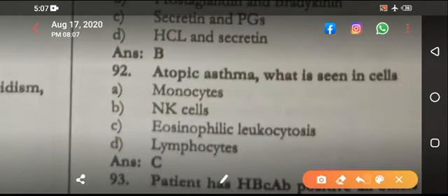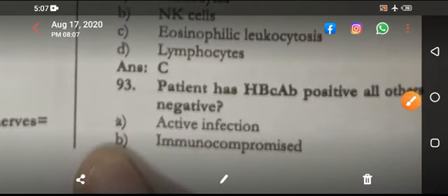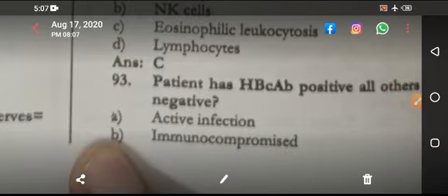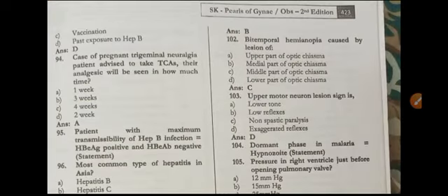Atopic asthma, which is seen with eosinophilic leukocytosis. Patient has HbA1c positive or others negative. Coming next. Patient is having what? Hepatitis C antibody is positive. If only hepatitis C antibodies is positive, what does it mean?